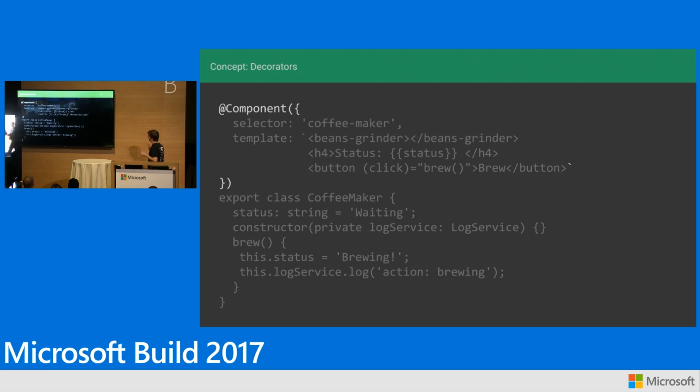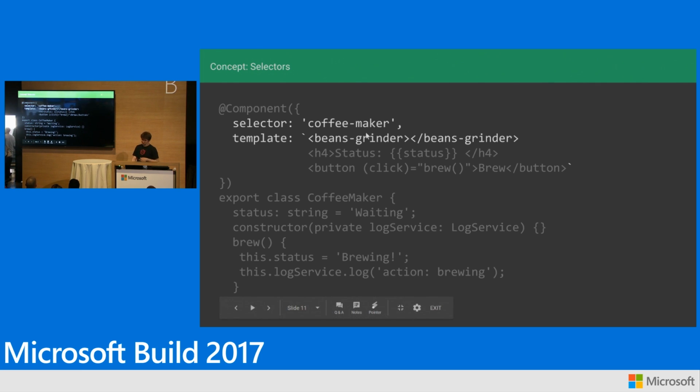A couple of things just to point out for you here. Angular, we put together with decorators. So this decorator is this @Component symbol here. This is a thing that comes from TypeScript. It's just a way of attaching metadata to a class, a little bit of extra information, right? So on this, we're saying this is an Angular component. It's got a selector there, how we use it in HTML. It's got a template, which has some other components nested in it.